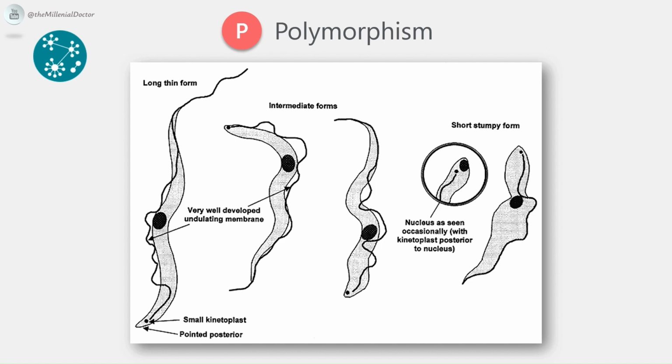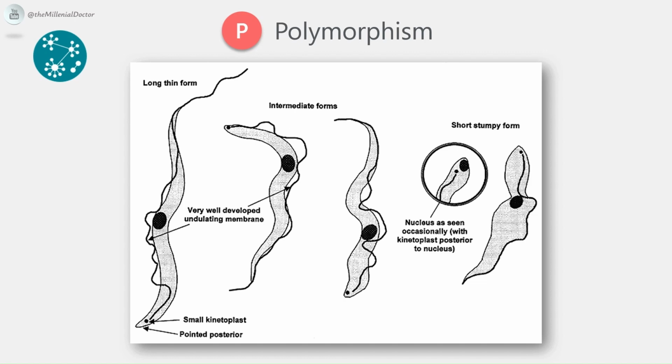The one, short, thick, stumpy form, which is 10 micrometers long by 5 micrometers broad with no free flagellum or having only a very small one. The other, long, slender form, which is 20 micrometers long by 3 micrometers broad, having a conspicuously long free flagellum. Between these two forms, intermediate forms are occasionally observed.